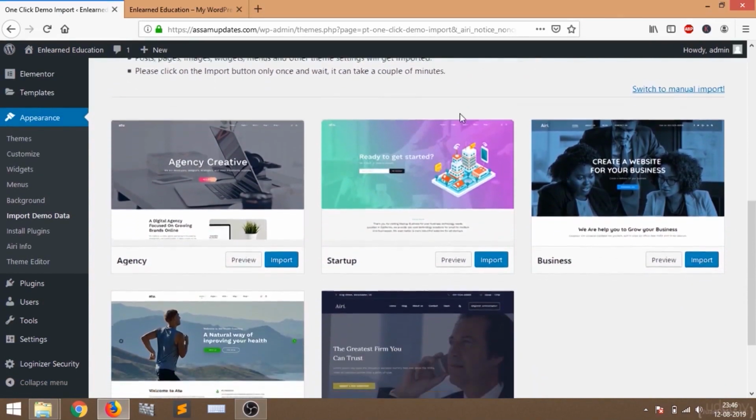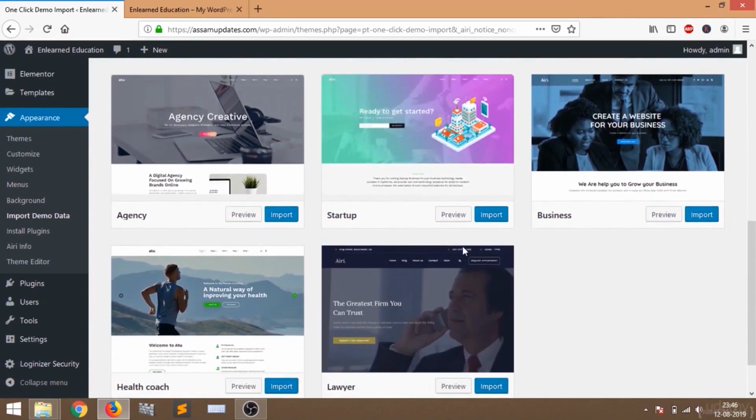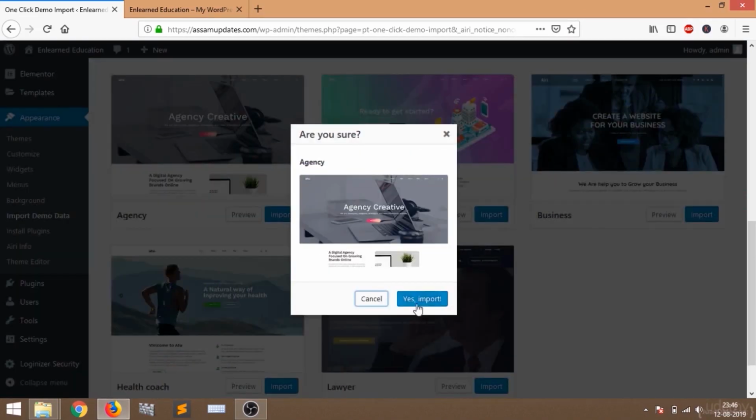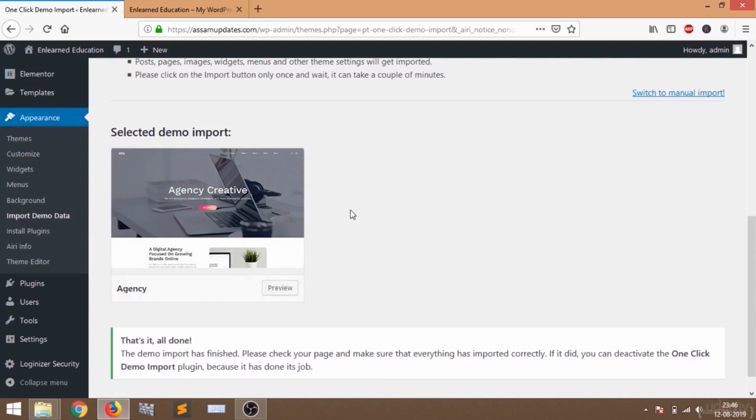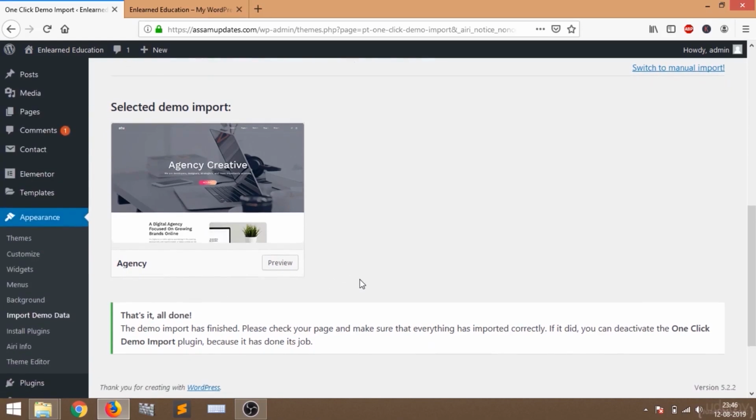There are some websites which you can import. All these are demo websites, and we are going to import the first one, this agency. We click on import, then click on yes, import. You may have to wait for some minutes. Here you can see it's all done, that means the import is finished.